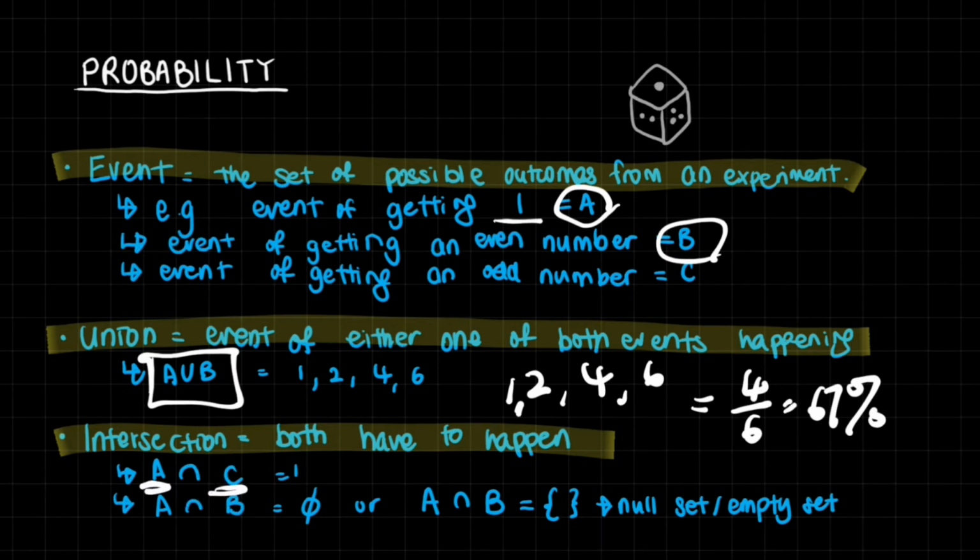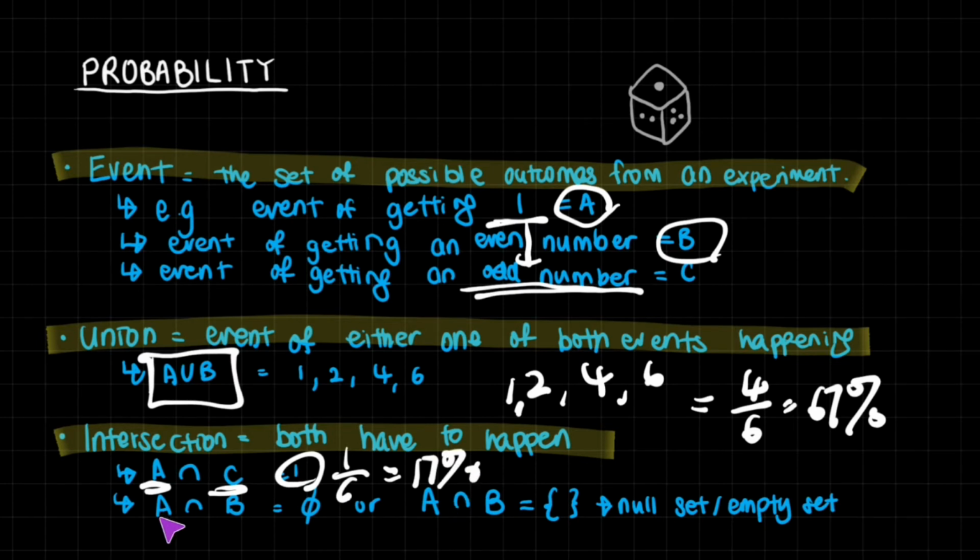You need to get a 1, and you also need to get an odd number at the same time. There's only one number that satisfies it, and it's, well, number 1, because 1 is an odd number, right? So you only have 1, and the probability of that happening is 1 out of 6, which is 17%. Now, what about A and B?